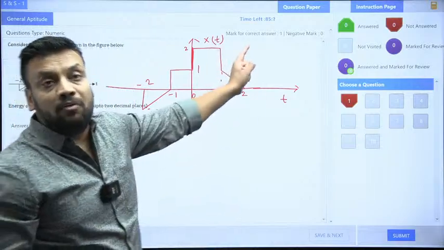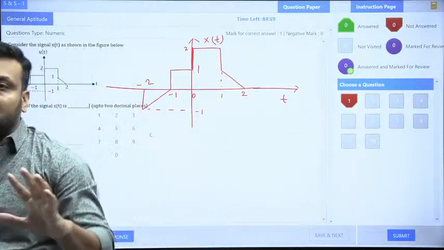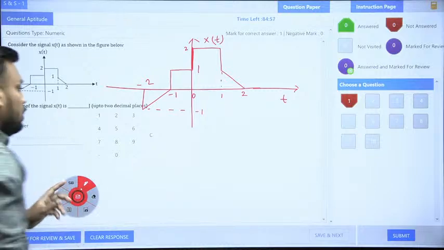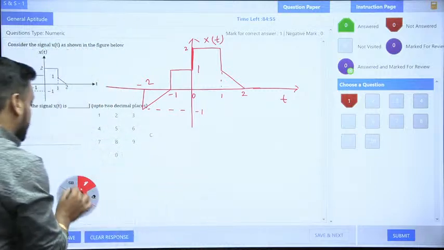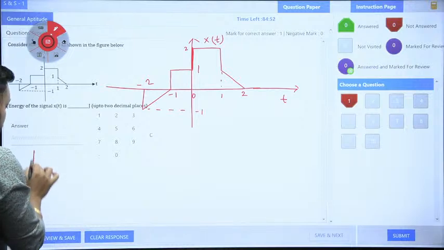That is why it is a 1 mark question. It deserves only 1 mark. Correct answer 6? Some students are saying that, but it is wrong. Let me solve the question. I already gave you a hint. Still, again, I am giving you a hint, guys.